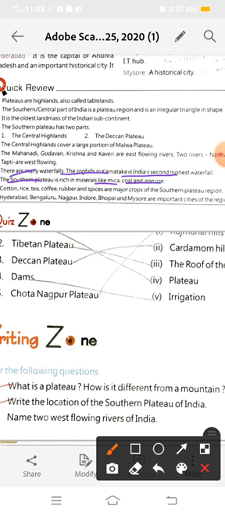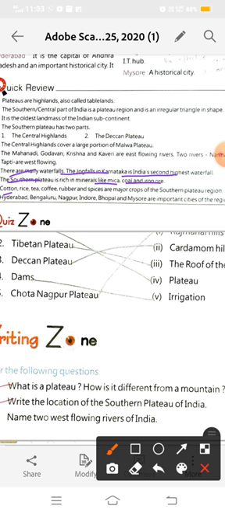Now cotton, rice, tea, coffee, rubber and spices are major crops of the southern plateau region. Southern plateau region means the whole part of the Indian plateau, including the Central Highlands and the Deccan Plateau.